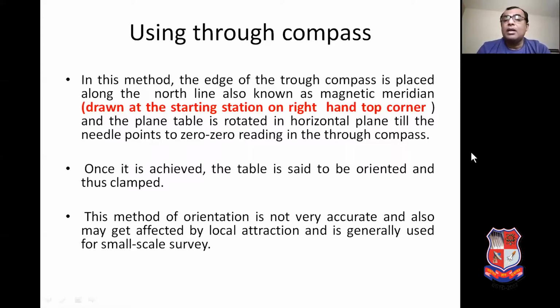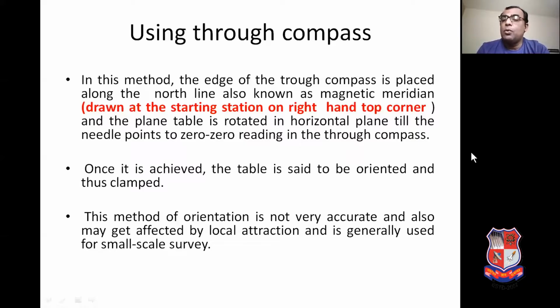We know that on the very first station, we have already marked the north direction. Now, when you are on station number 2, you have the north direction on the paper that was plotted at station number 1.